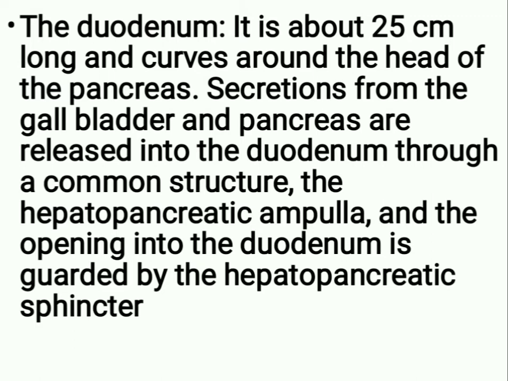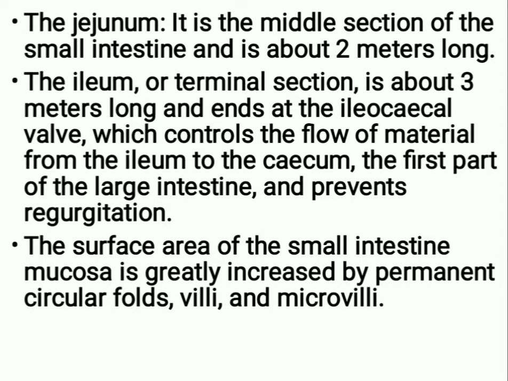The duodenum. It is about 25 cm long and curves around the head of the pancreas. Secretions from the gallbladder and pancreas are released into the duodenum through a common structure, the hepatopancreatic ampulla, and the opening into the duodenum is guarded by the hepatopancreatic sphincter.